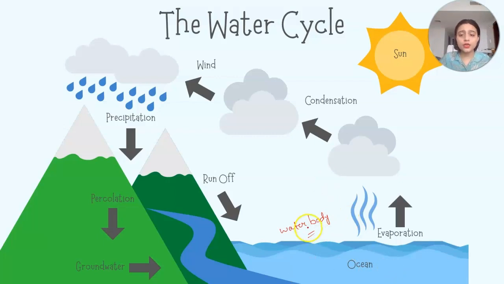We can take an ocean, and now the sun is always there, you know. Sun is the ultimate source of energy, right? So the sun is that component which is naturally, universally present everywhere, right? So the ocean and the sun are there. So now what happens is the sun is going to heat up or warm up the ocean water. Yes, of course, only the surface water of the ocean, the topmost layer, is going to be warmed up.